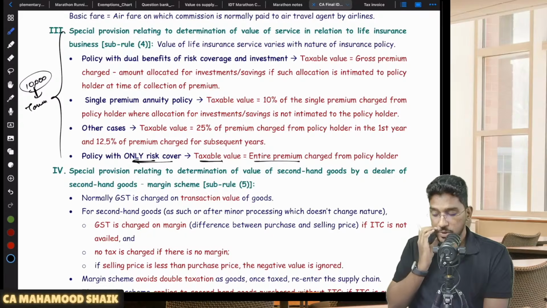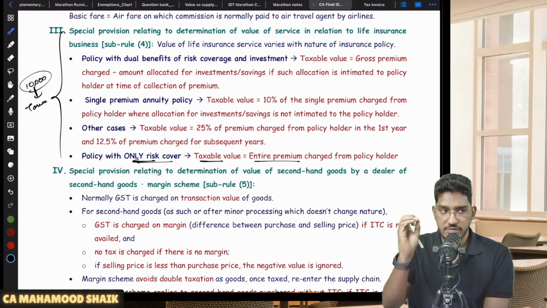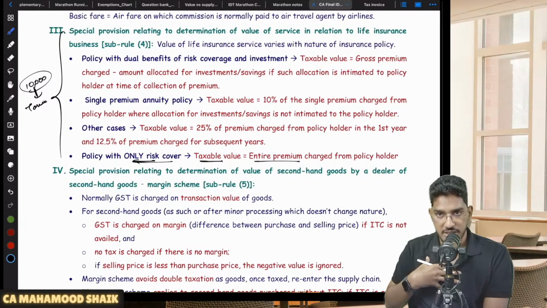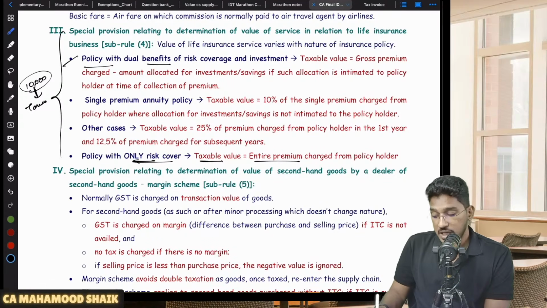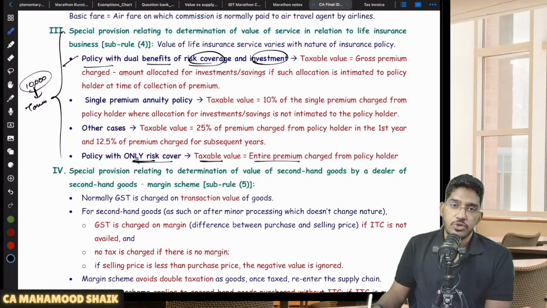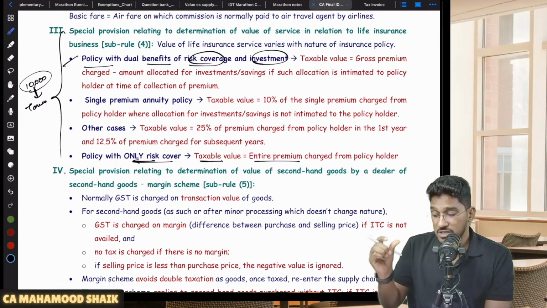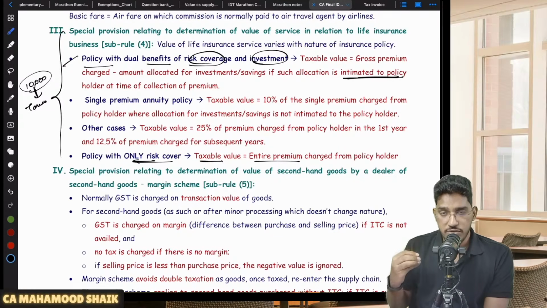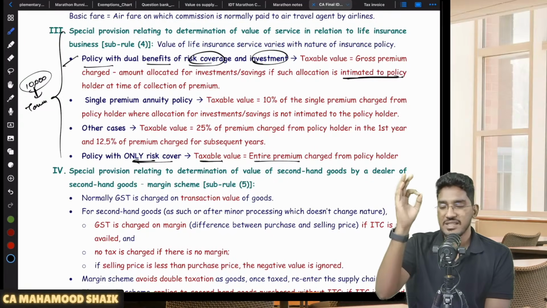So if there is an insurance policy which is having only risk cover, no investment or saving element is involved, the entire premium, whatever you have collected, will become the taxable value. In case there is a policy with a dual benefit, in which there is a risk coverage also, and an investment portion also, and the investment portion has been intimated to the policy holder, that is very important. If the insurance company is selling an insurance policy with two options, a risk coverage and an investment element, and to the policy holder it was clearly intimated